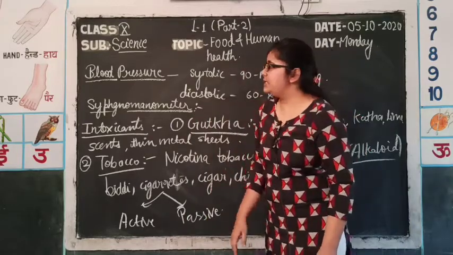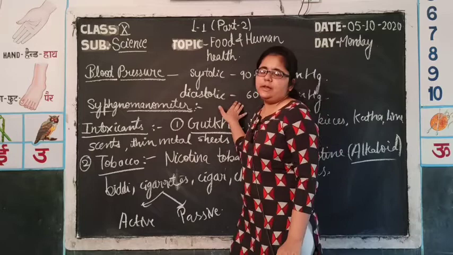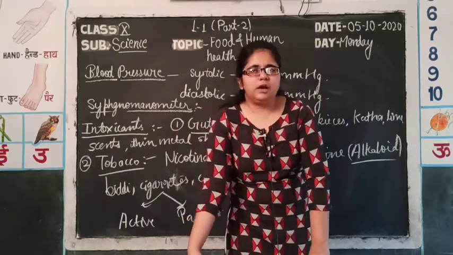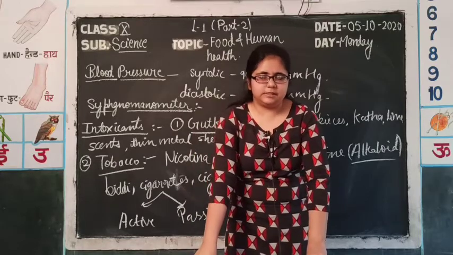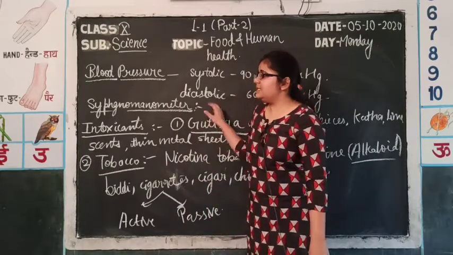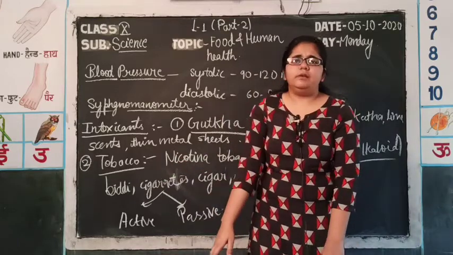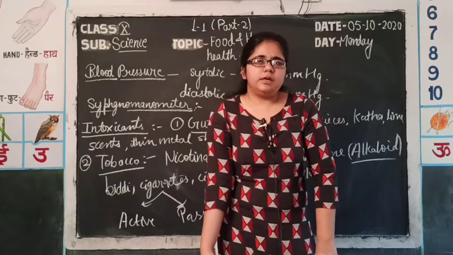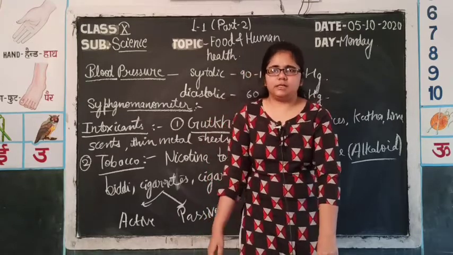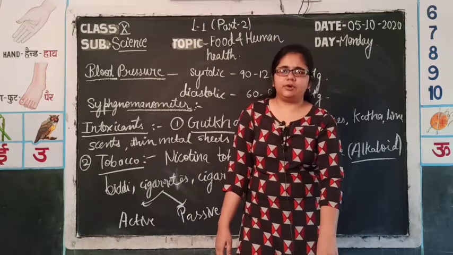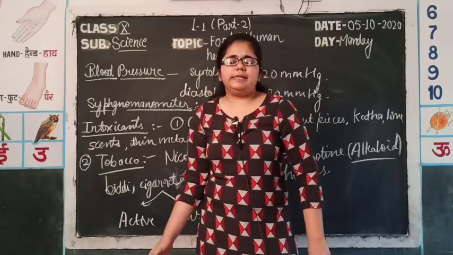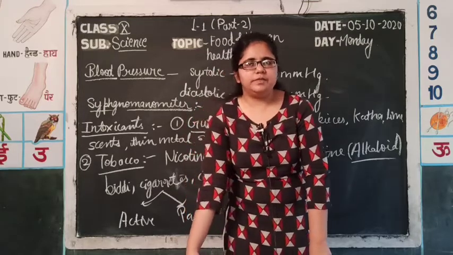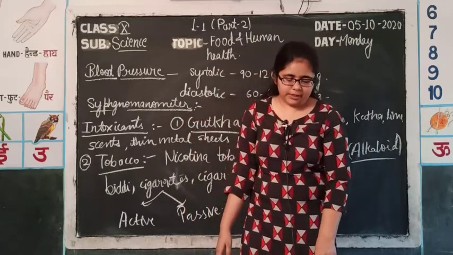And today we will start the topic blood pressure. Blood pressure is the pressure exerted by blood flowing in the arteries or any kind of blood vessels. Mainly we measure the blood pressure of arteries. When blood flows in arteries, it flows from the heart towards the body. If the blood is flowing towards the lungs, then it will carry deoxygenated blood. And when it carries blood to the other parts, then arteries will carry oxygenated blood in which oxygen is present in abundant amount.